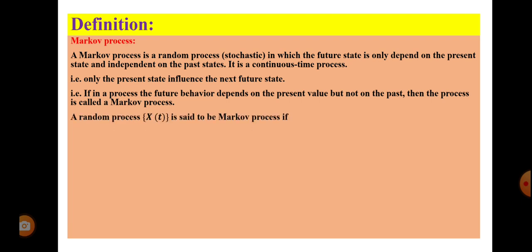A random process X(t) is said to be Markov process if probability of X(tn) = an, conditional probability given that X(tn-1) = an-1, X(tn-2) = an-2, etc., X(t1) = a1. That is a continuous process, from the state a1, a2, a3, etc., up to an.